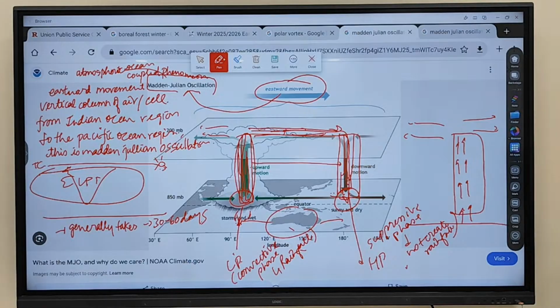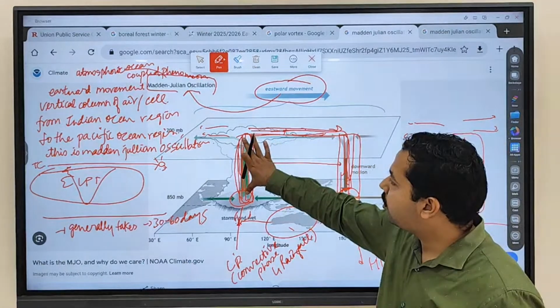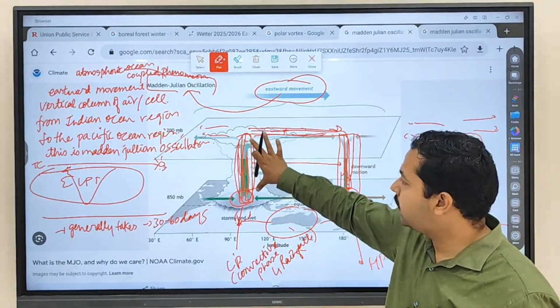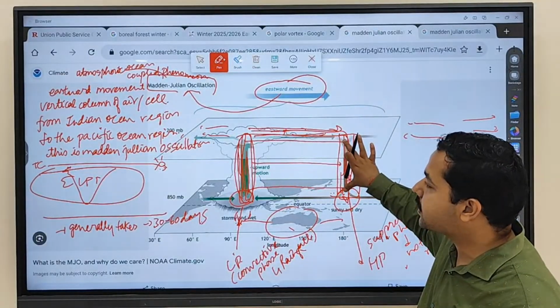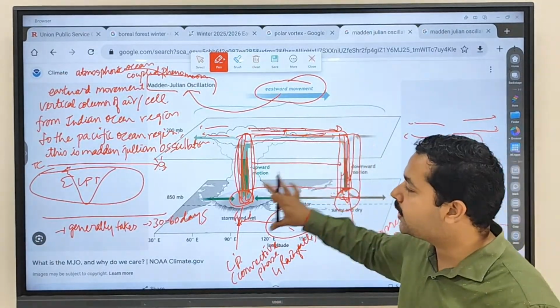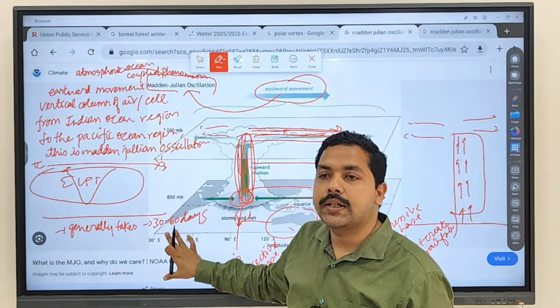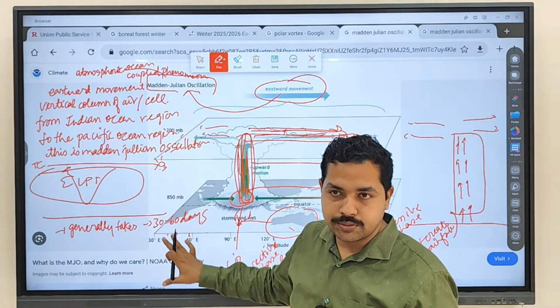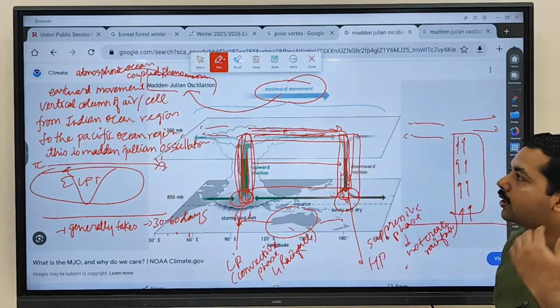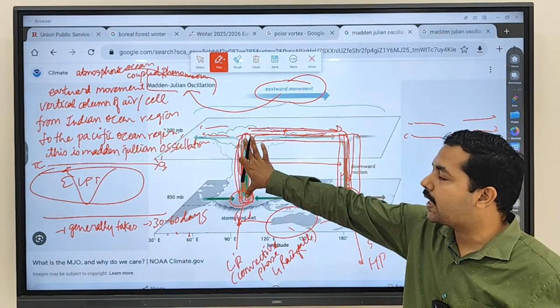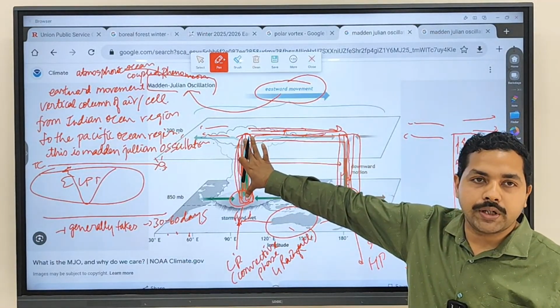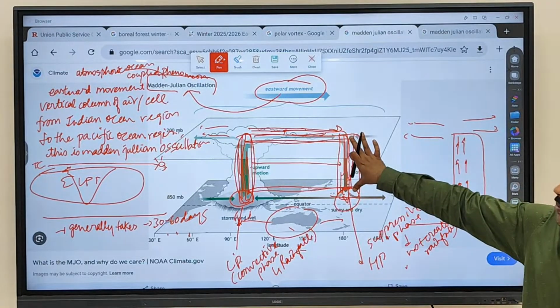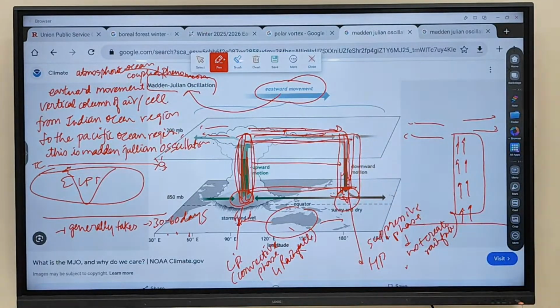Clear? What you have to keep in mind is that this entire column of air's movement towards this particular side generally takes 30 to 60 days. So this is an important thing. When we are saying this entire column of air is moving from this position to this position, it takes 30 to 60 days. Clear? Any doubt regarding this particular part?